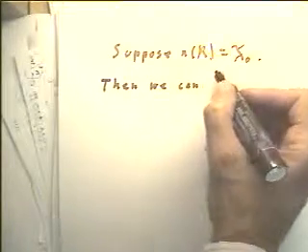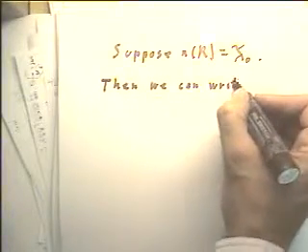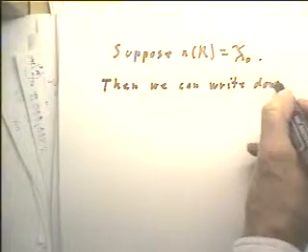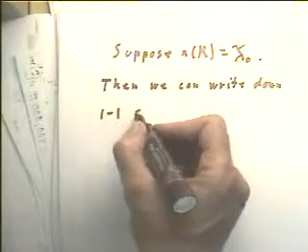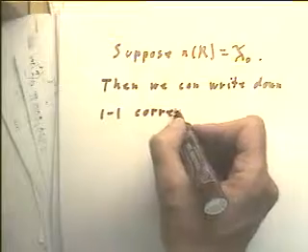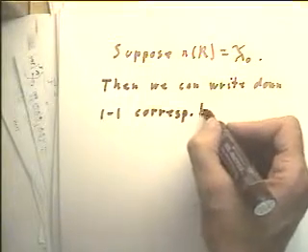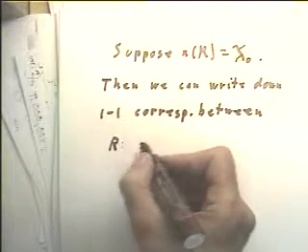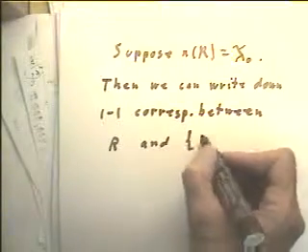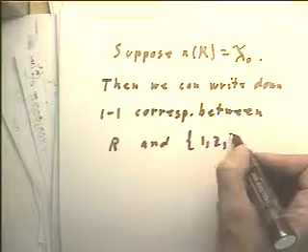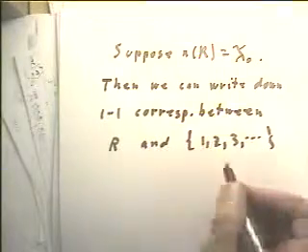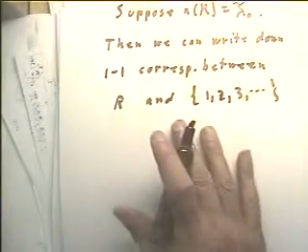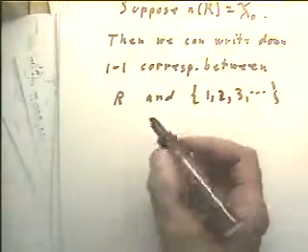We can write down a one-to-one correspondence between R and the counting numbers 1, 2, 3, 4, 5, and so on. Let's just say that there is a way and we do it.